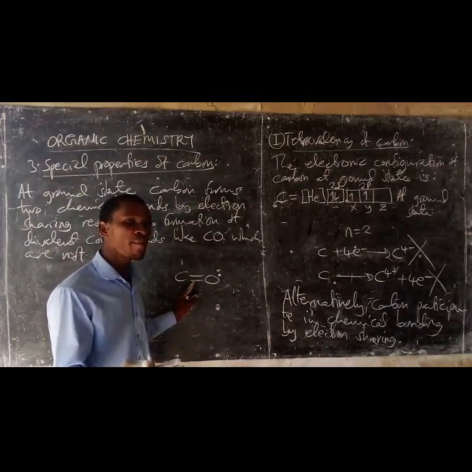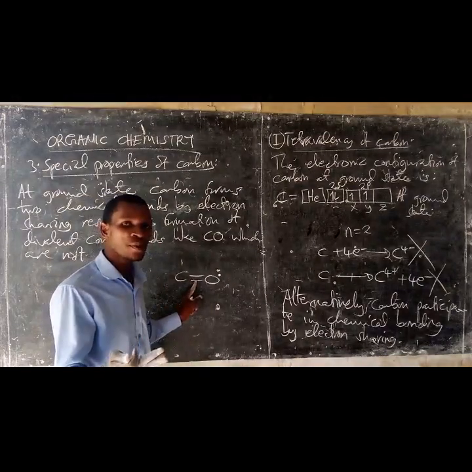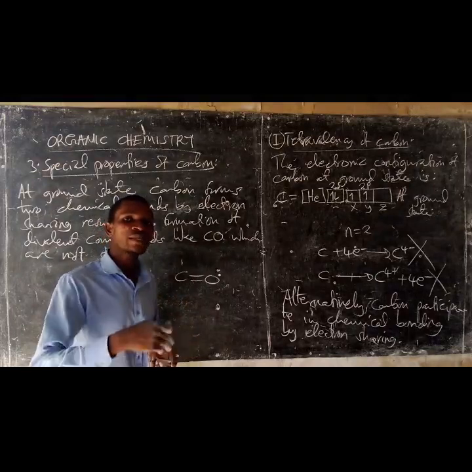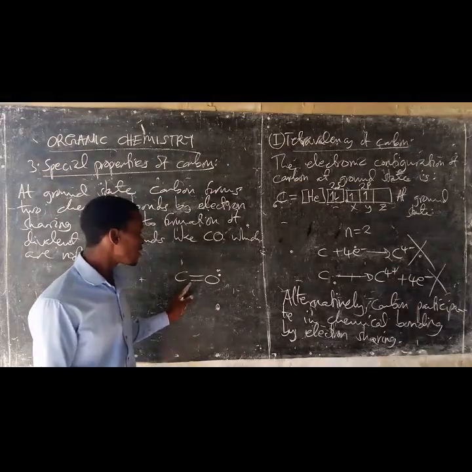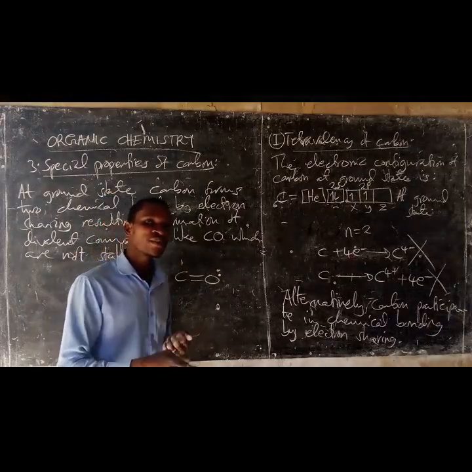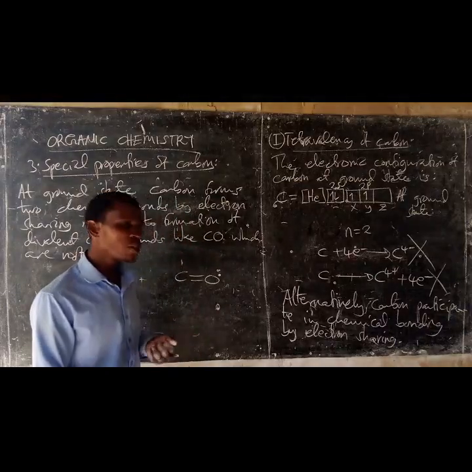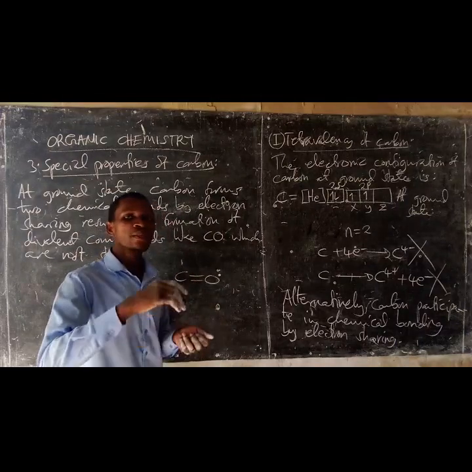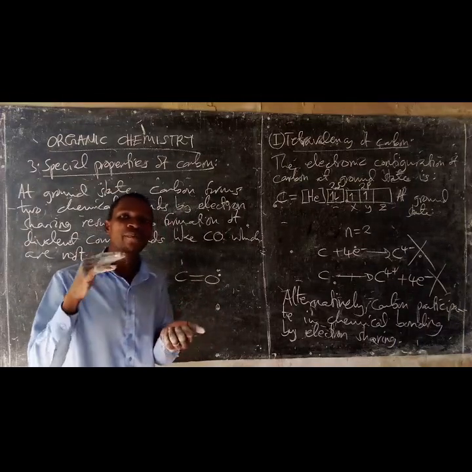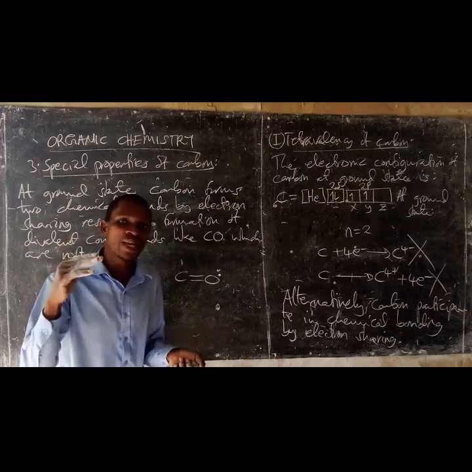If a small number of covalent bonds is formed, the amount of heat energy released to the surroundings will be low. Since the amount of heat energy released is low due to formation of a small number of chemical bonds, the resulting compounds remain with high heat of formation.